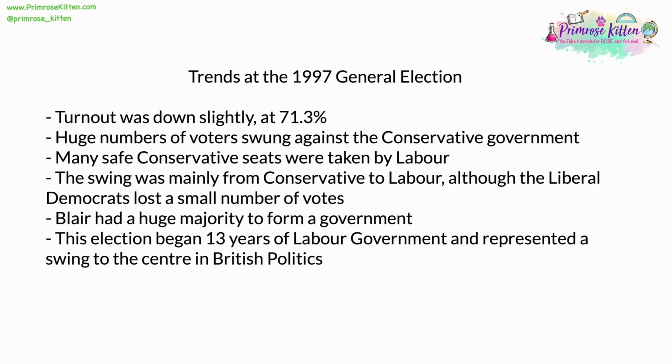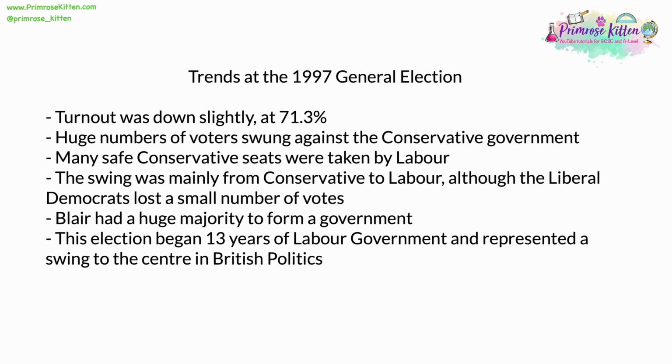Because of this, many incredibly safe Conservative seats that had previously had large majorities of 10, 12, or even 15,000 votes were taken by Labour. There were many what were known as scalps taken by Labour in this election, where high-profile or cabinet ministers' seats were lost to Labour. Famously, Michael Portillo, who was a senior figure in the Conservative government at the time, lost his seat in Enfield unexpectedly. This was regarded by many watching as the highlight of the night.